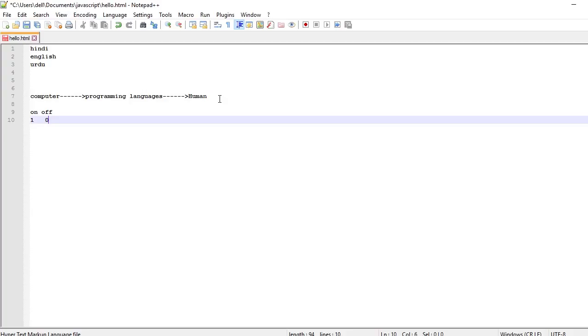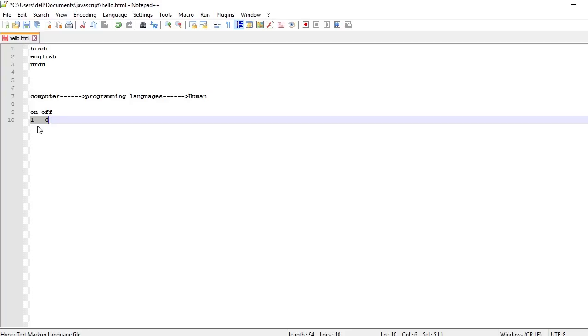When electricity starts flowing inside the computer, that is called the on phase, represented by 1, and when we switch off, that is called the off phase, represented by 0. This 1 and 0 is known as binary language.